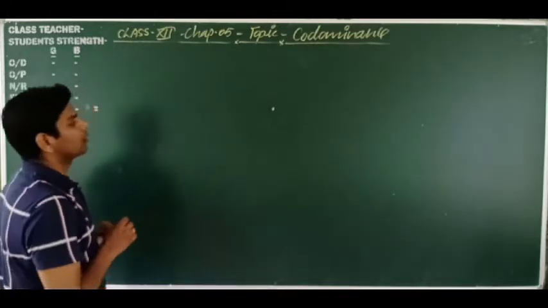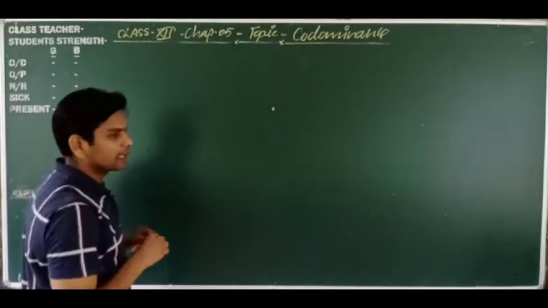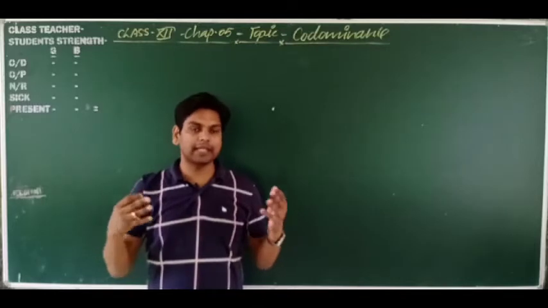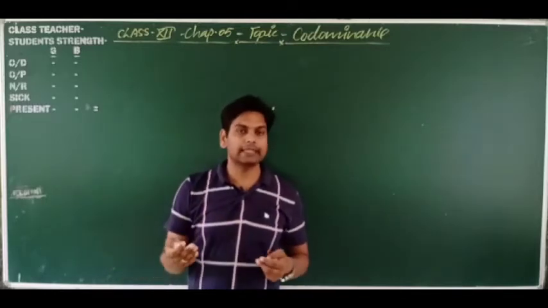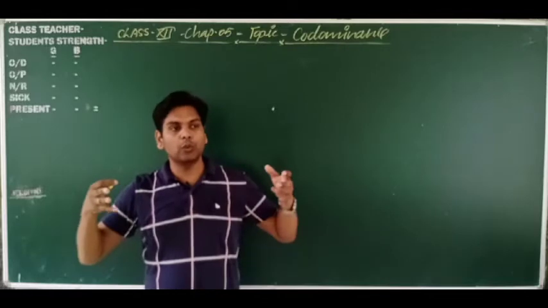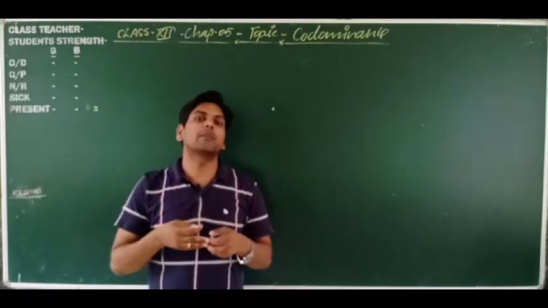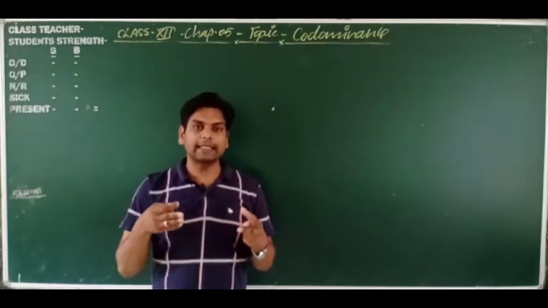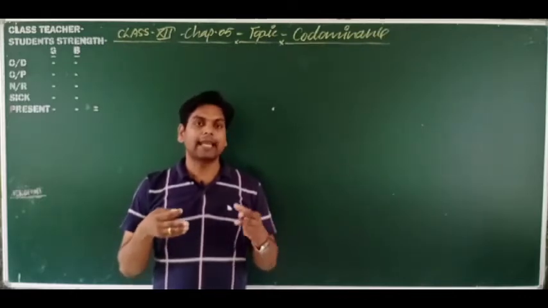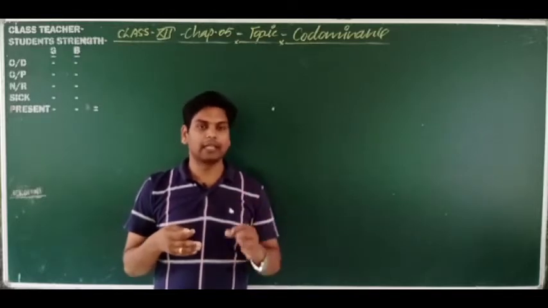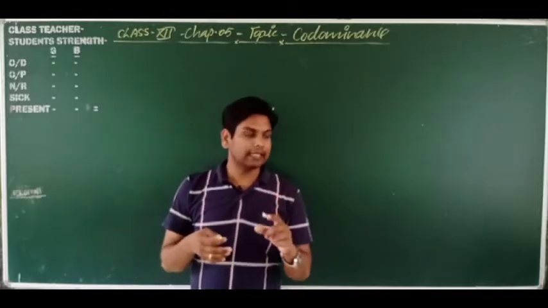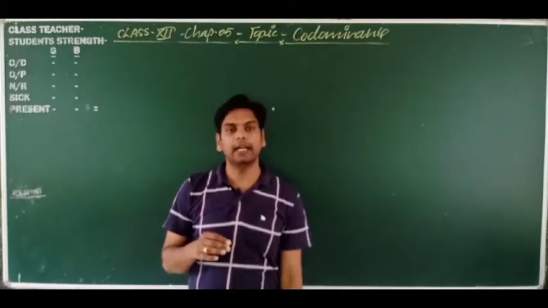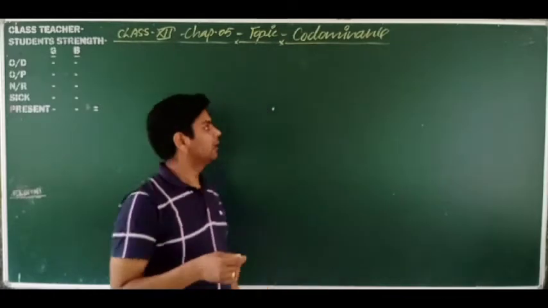But dear students, what is codominance? Codominance is present when in the F1 generation, when we make the cross between two pure parents, the hybrid member is present. The allelic combination of the two parents, each allele of a parent, expresses independently. Then the new combination is formed in the F1 generation. This is known as codominance. So let's discuss in detail what is codominance.